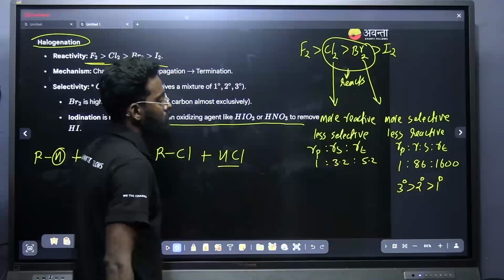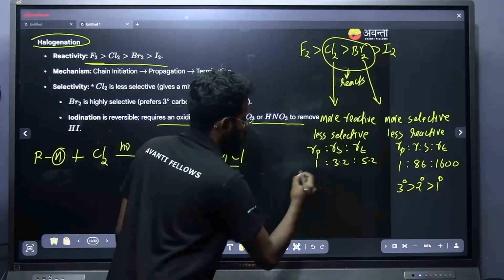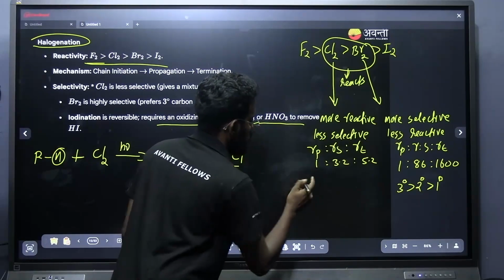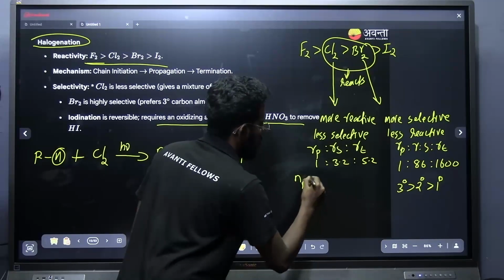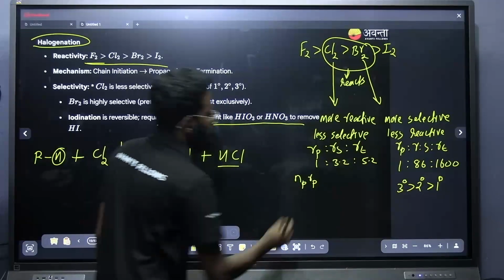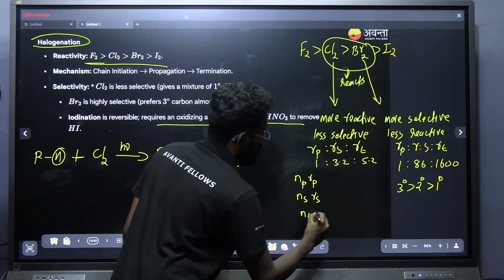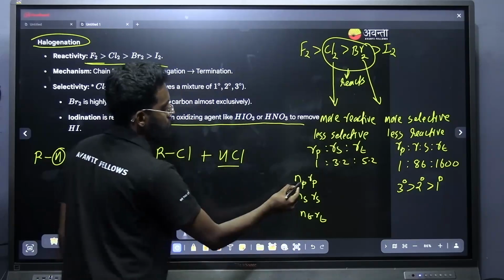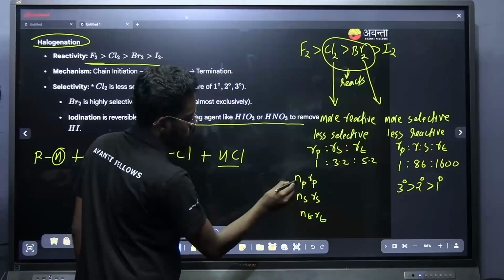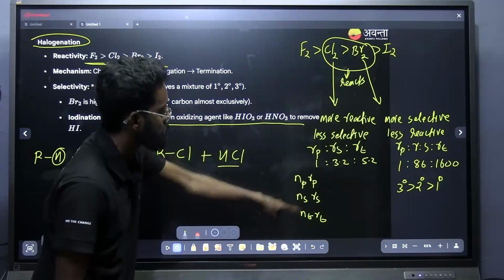But what about chlorine? In the case of chlorine, as the difference is very less, how will you find it? By taking the product NP-Rp, NS-Rs, NT-Rt. NP is the number of hydrogens in the primary carbon, NS is the number of hydrogens in the secondary carbon, NT is the number of hydrogens in the tertiary carbon.